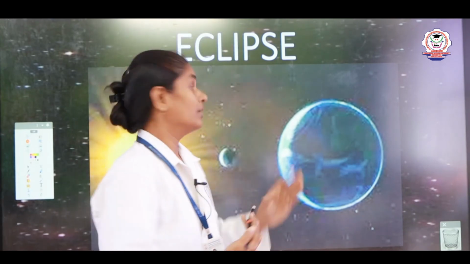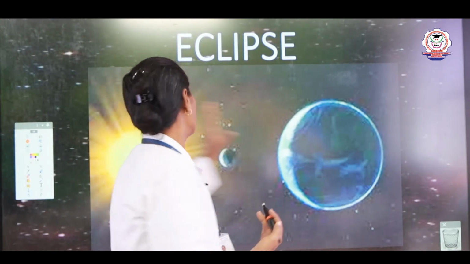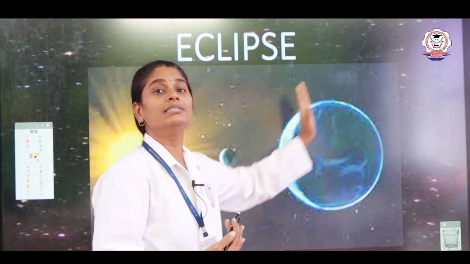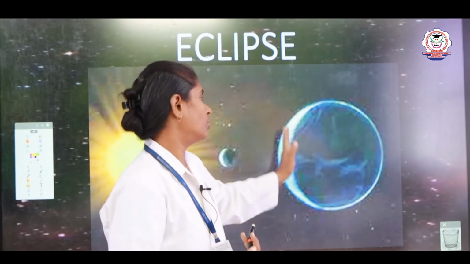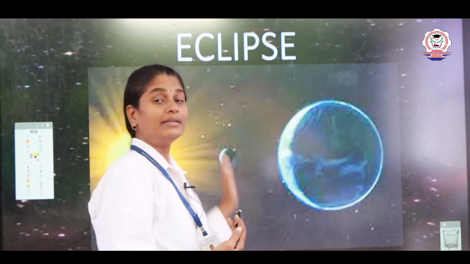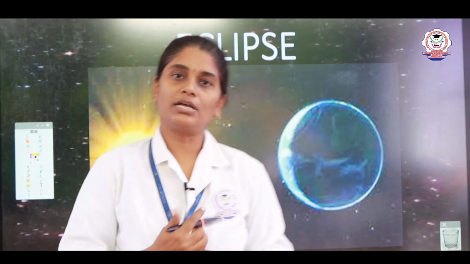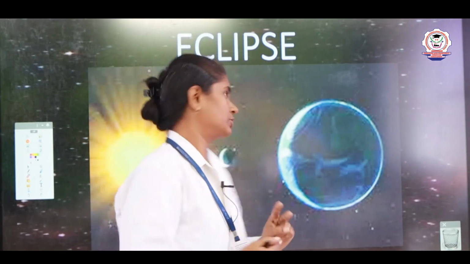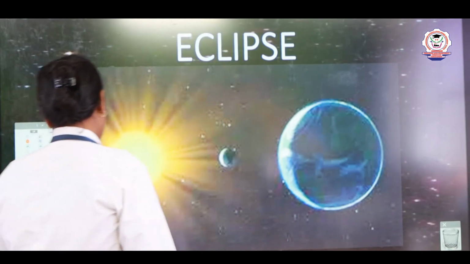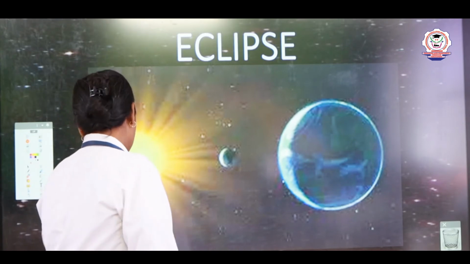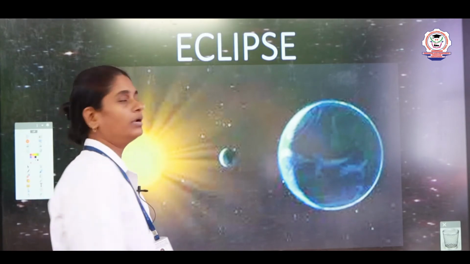When the earth blocks the sunlight and the shadow falls on the moon, that eclipse we call lunar eclipse. So, these are the two types of eclipse. What are the two types? One is solar eclipse and the other one is lunar eclipse.